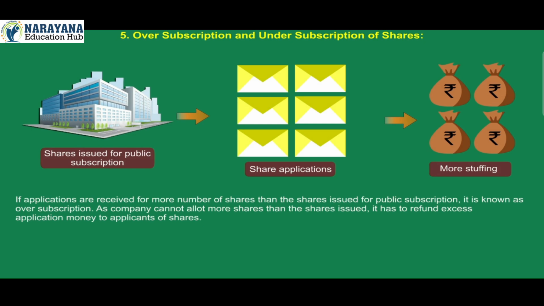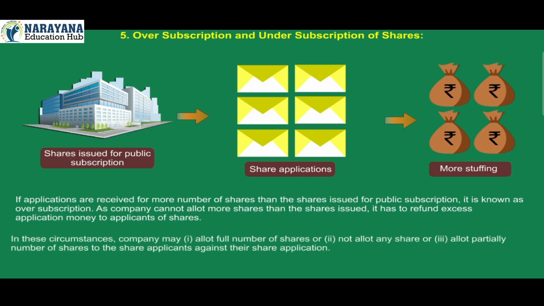5. Oversubscription and undersubscription of shares. If applications are received for more shares than the shares issued for public subscription, it is known as oversubscription. As a company cannot allot more shares than the shares issued, it has to refund excess application money to applicants of shares. In these circumstances, the company may 1. Allot the full number of shares, or 2. Not allot any share, or 3. Allot partially a number of shares to the share applicants against their share application.